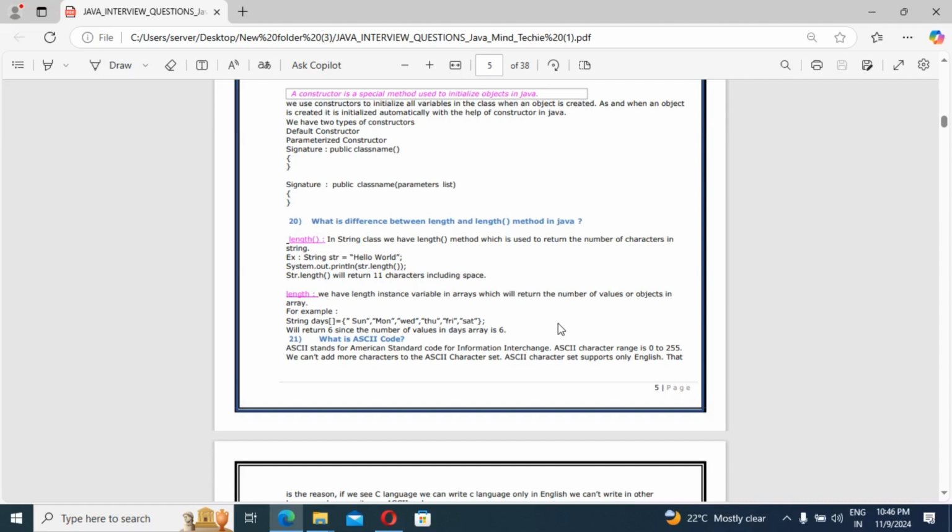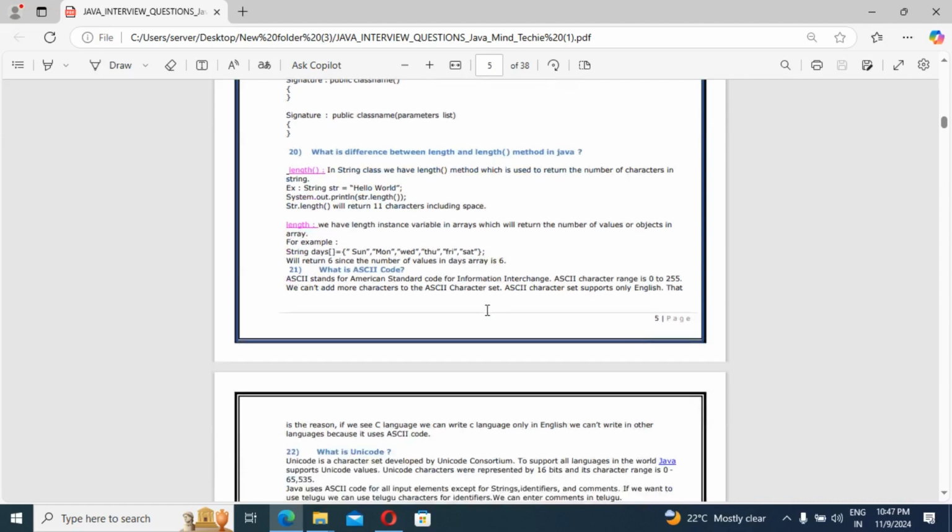But what is length? We have the length instance variable in an array, guys, which returns the number of values or objects in the array. Just like, for example, String days, Sunday to Saturday, I mentioned here. It will return 6, since the number of values in the array is 6. I hope you got it, guys.